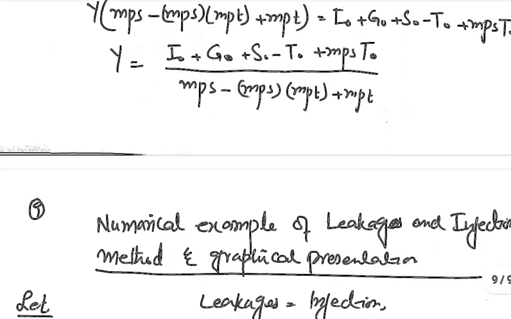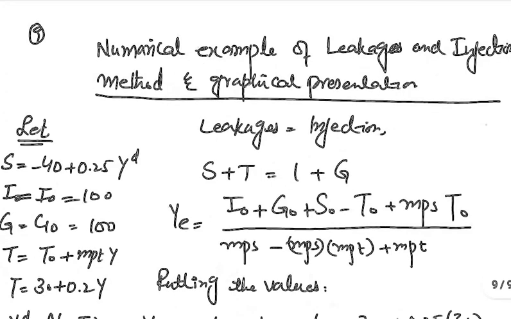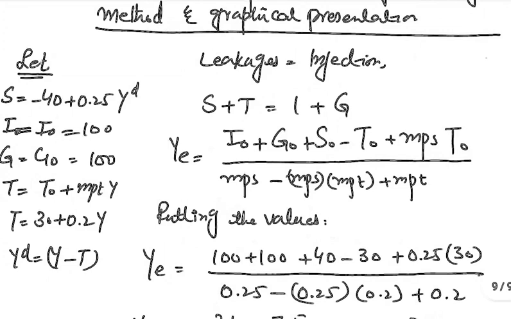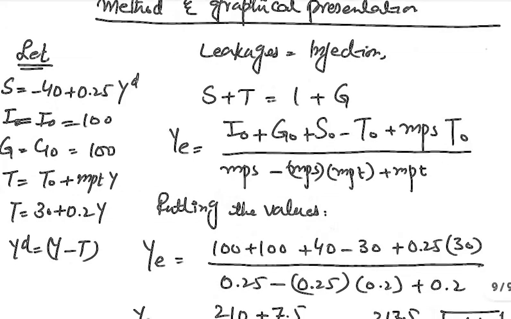And we now take a numerical example of this national income equilibrium through the leakages and injection method. Let's suppose we have a hypothetical economy with the numerical functions: S is equal to minus 40 plus 0.2 Yd, I is equal to I naught is equal to 100, G is equal to G naught is equal to 100, T is equal to T naught plus MPT Y, that is T is equal to 30 plus 0.2Y.